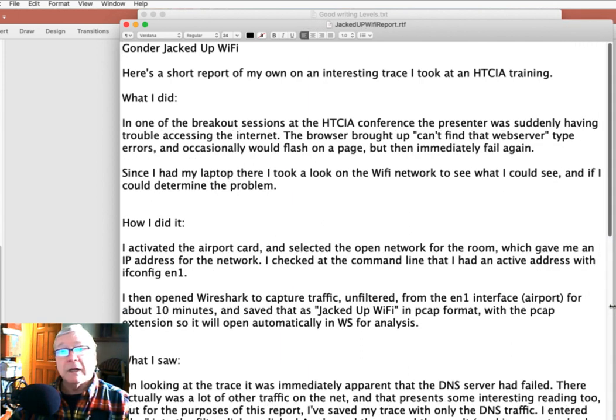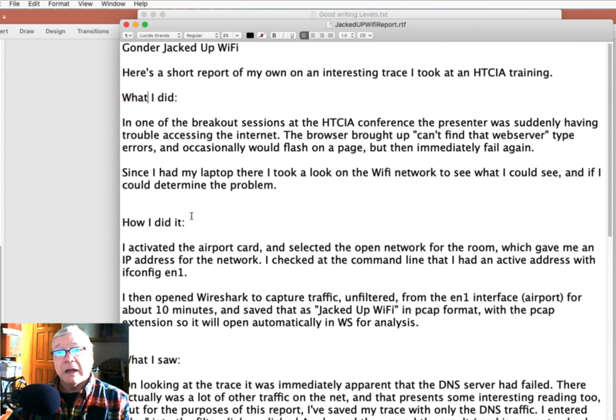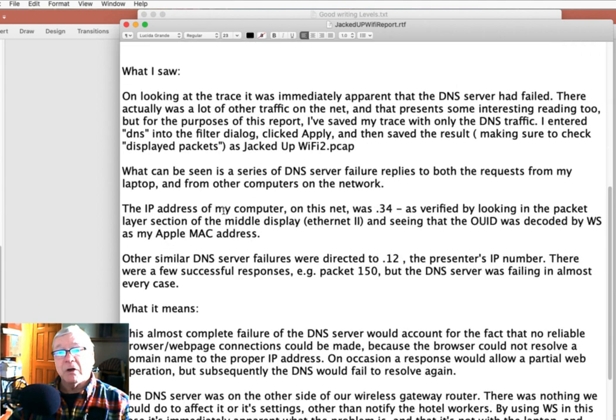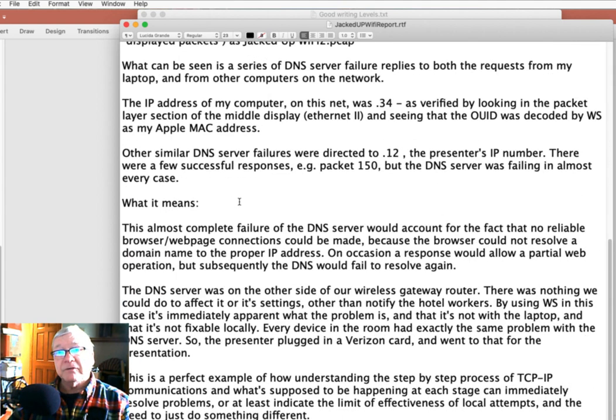And again, if I was handing this in to myself, I could say, well, gee, that's first person, not third person. But what I did, how I did it, what I saw, what it means. So basically there was a DNS failure. And then, of course, there was nothing I could do about it.